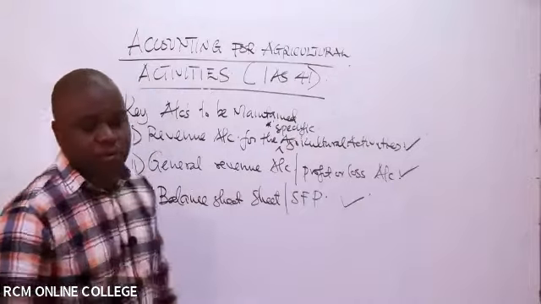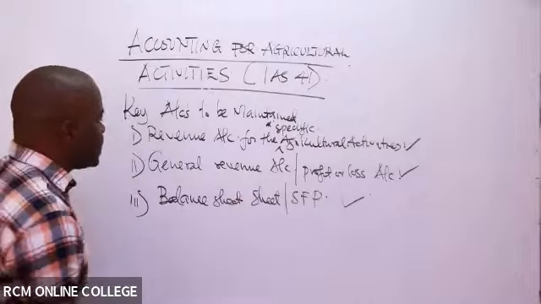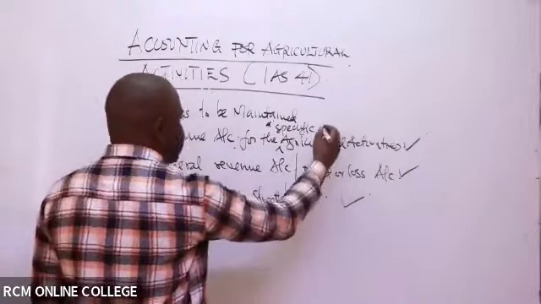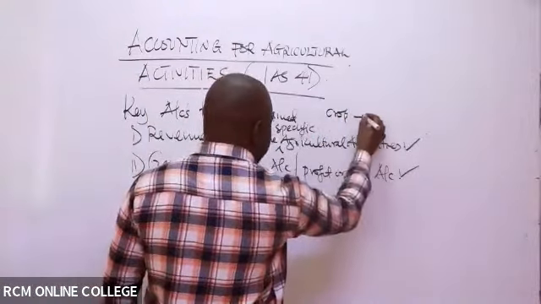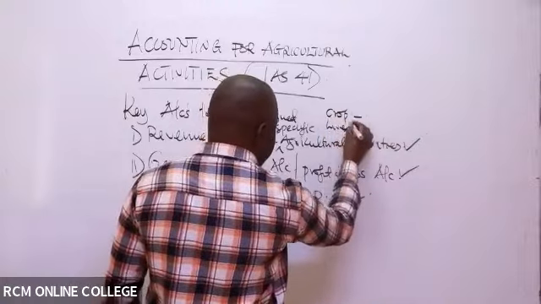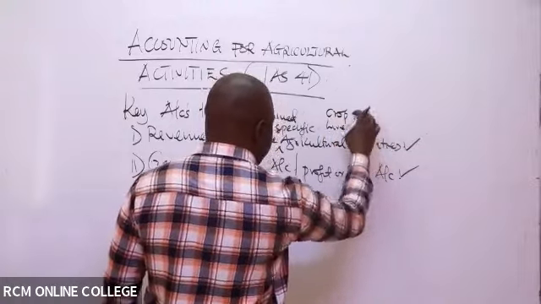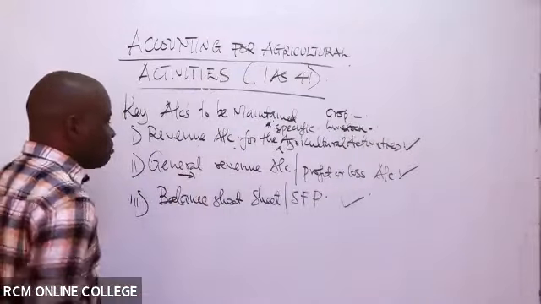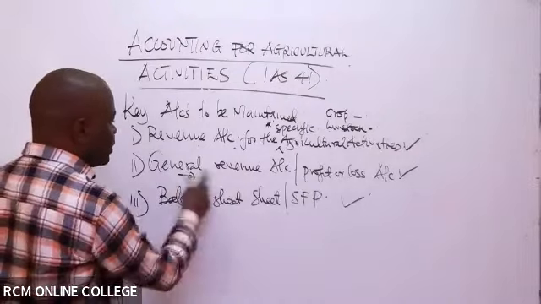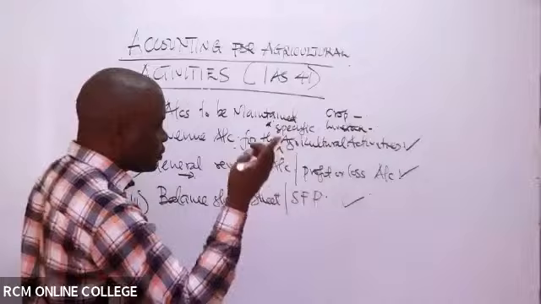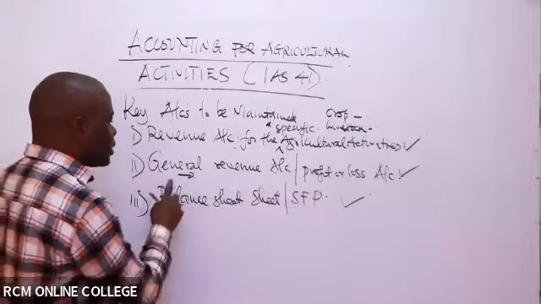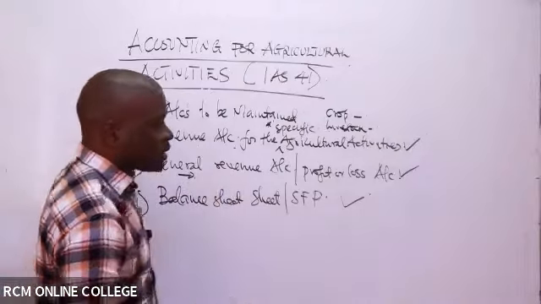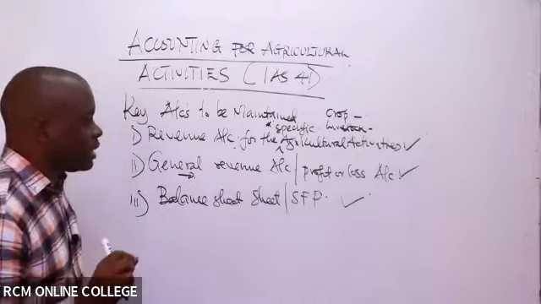For example, if you're involved in farming activities, remember, you'll basically get a profit from the revenue account for specific activities. For example, if it is crop, you'll find whether you got a profit or not. If it is livestock, you'll find whether you got a profit or not. Then when you get the specific profits, remember, they'll still come here as part of the revenues, part of the incomes.